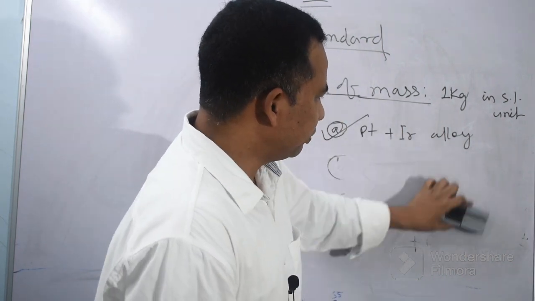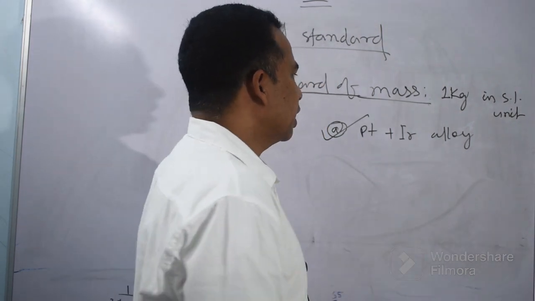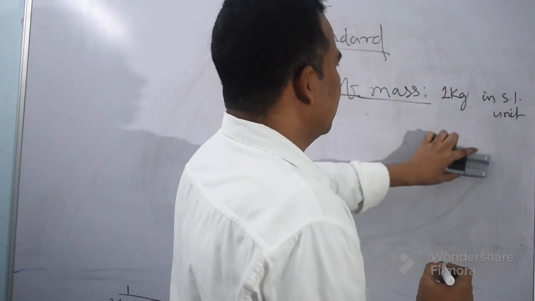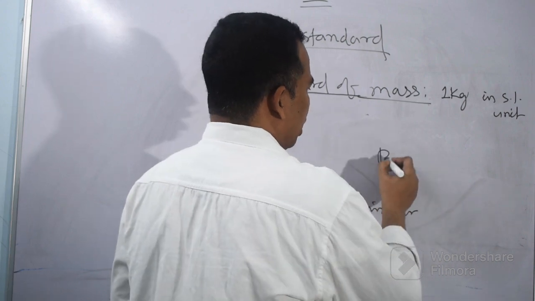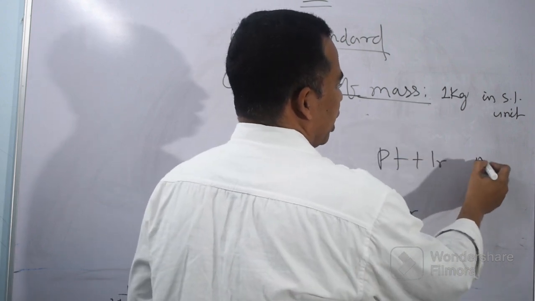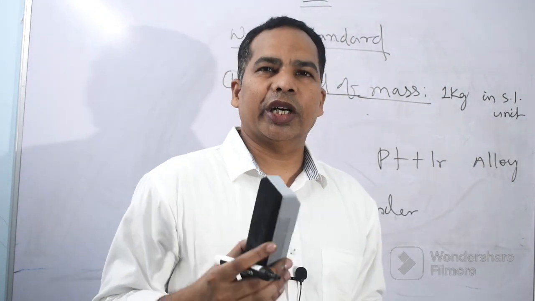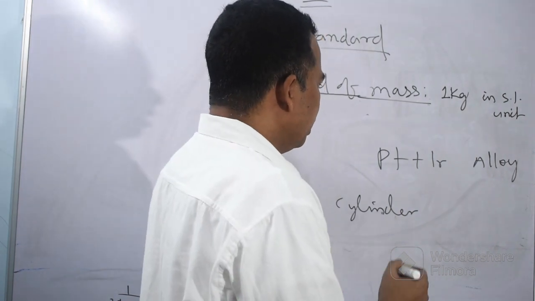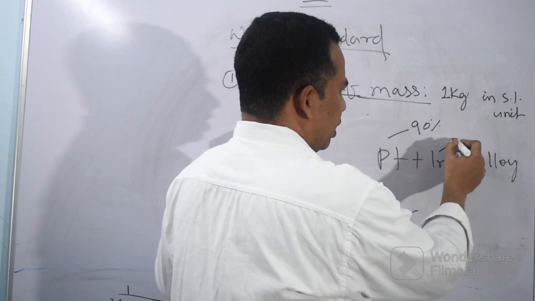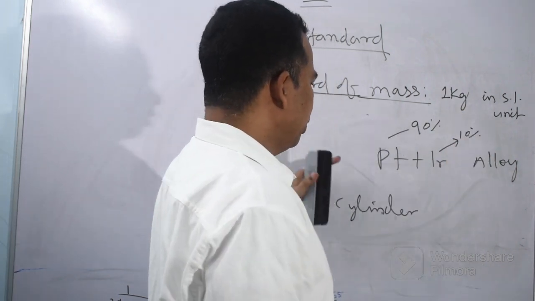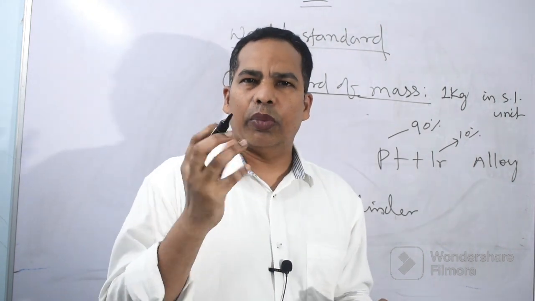How have the scientists created this? Actually, the scientists created one cylinder out of platinum and iridium alloy. An alloy, you know, is a mixture of two or more metals, or metal and non-metals. Here the scientists have taken platinum and iridium: 90% platinum and 10% iridium, and they have made one cylinder. The size of the cylinder is golf ball size.